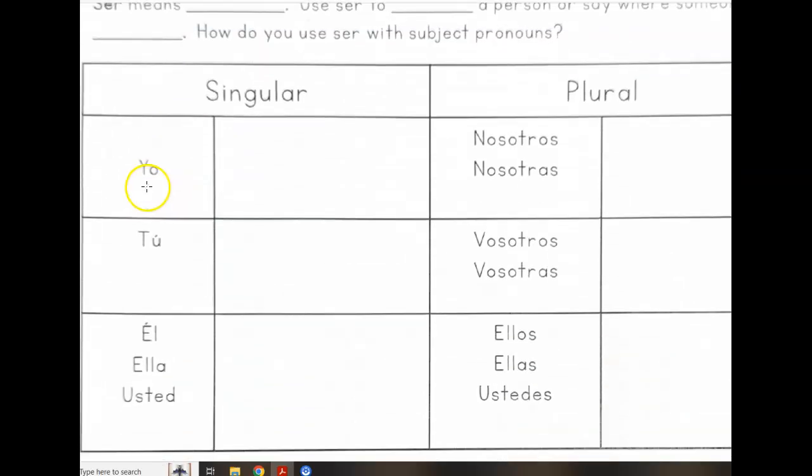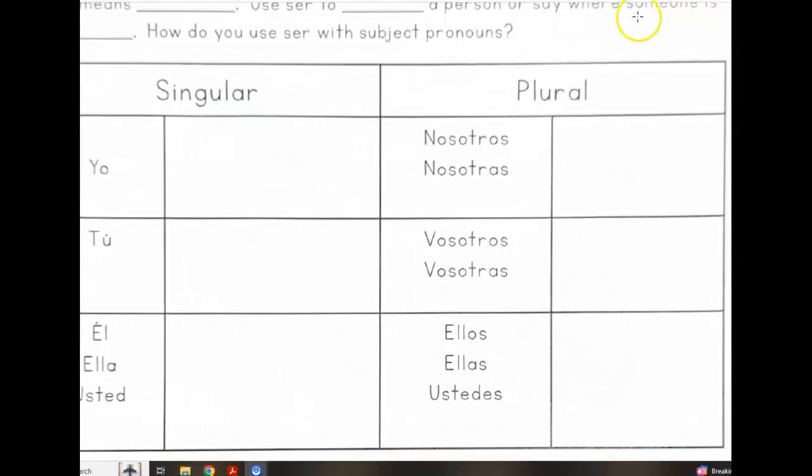The conjugations of ser: yo soy, tú eres, él, ella, usted es, nosotros somos. And then finally, ellos, ellas, ustedes son. Again, vosotros, not used in Latin America, only used in Spain, and for that reason you can have it crossed out.